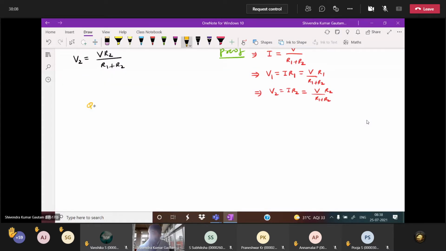Suppose we take one question here. Two resistors we are considering. One is 3 ohm, one is 6 ohm. Suppose we have 18 volt potential here. Now I'm asking you, find the potential across 3 ohm, find the potential across 6 ohm. Directly answer me, everybody will answer V3 value and V6 value.